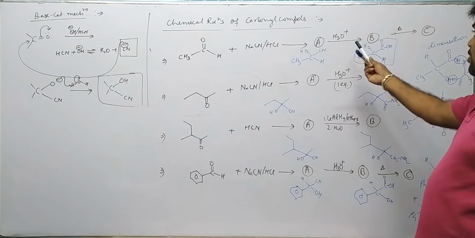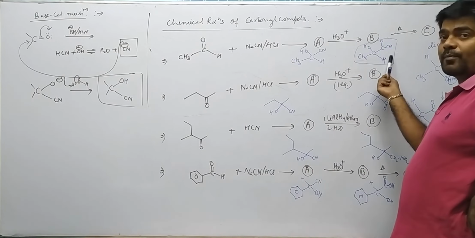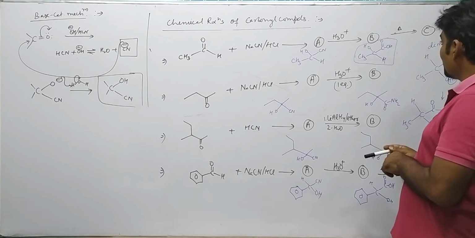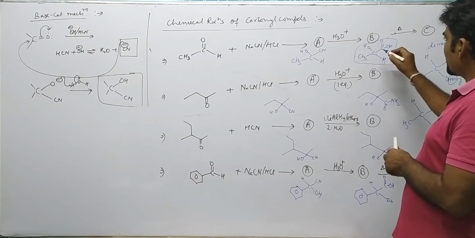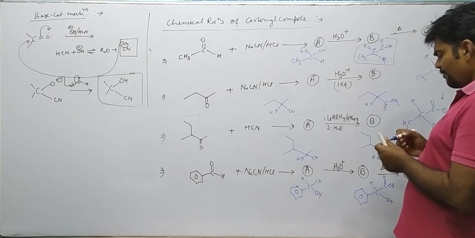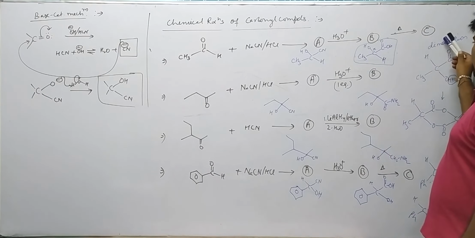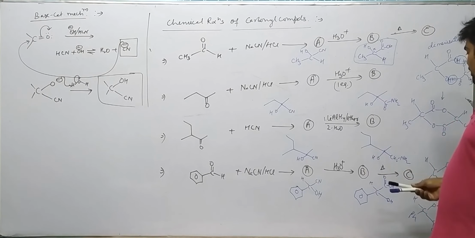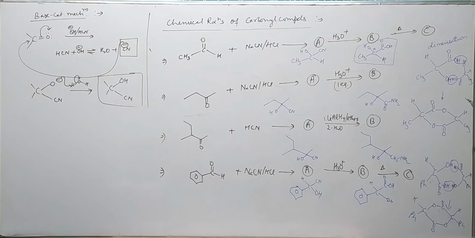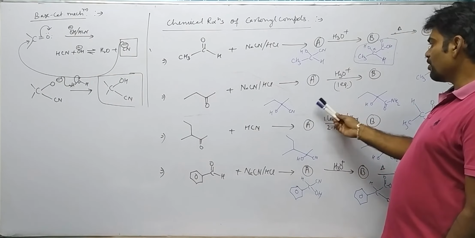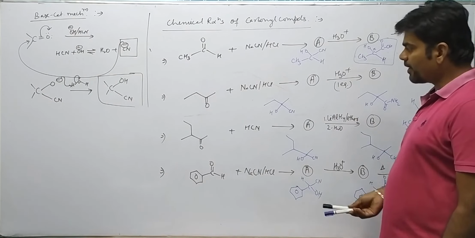Cyanohydrin, upon hydrolysis, gives rise to the corresponding carboxylic acid. And this carboxylic acid becomes an alpha hydroxy carboxylic acid, this is the alpha carbon. Upon heating, the alpha hydroxy carboxylic acid undergoes dimerization and forms the corresponding dimer. Dimer structure is this. Similarly, the cyanohydrin is formed and upon partial hydrolysis gives rise to the corresponding amide.